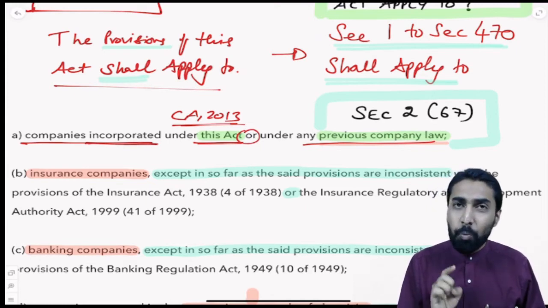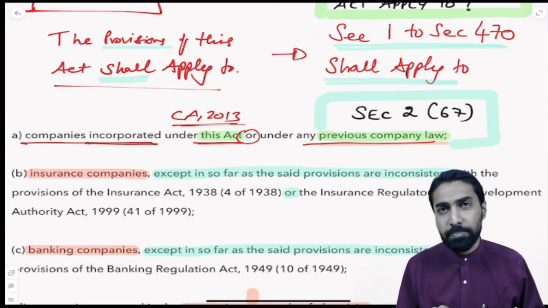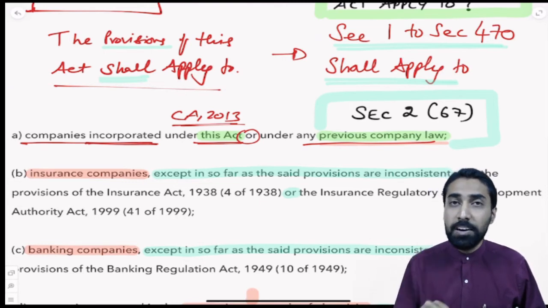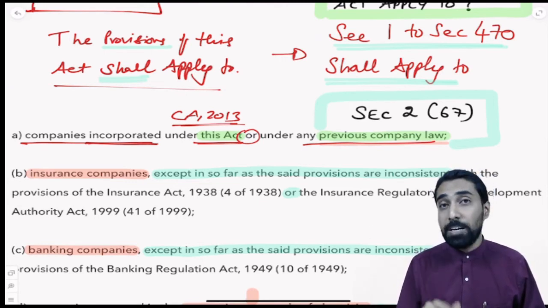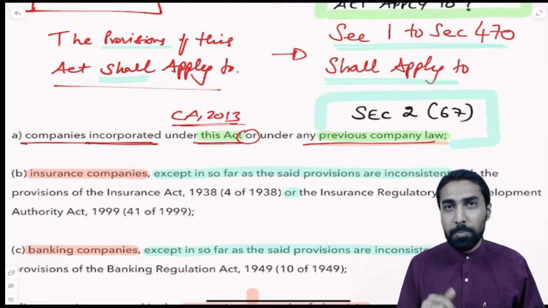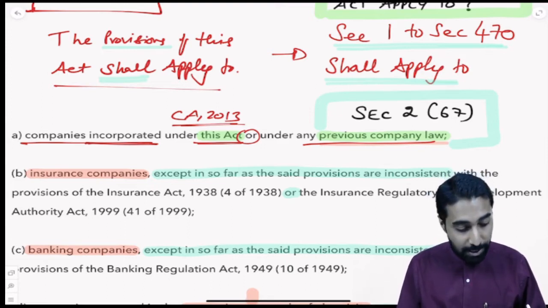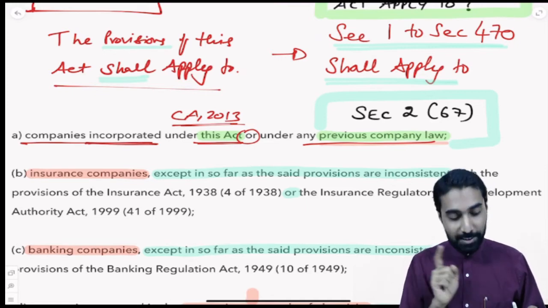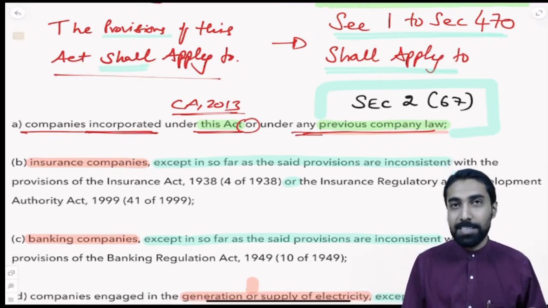Not only this, what if this is the 2013 act? You'll say, sir, Tata started more than 100 years ago. Does it mean Companies Act 2013 is not applicable to Tata and Sons and their entire group? Or for that matter, all the companies incorporated before 2013 except recent ones? So, companies incorporated under this act or any other previous company law.